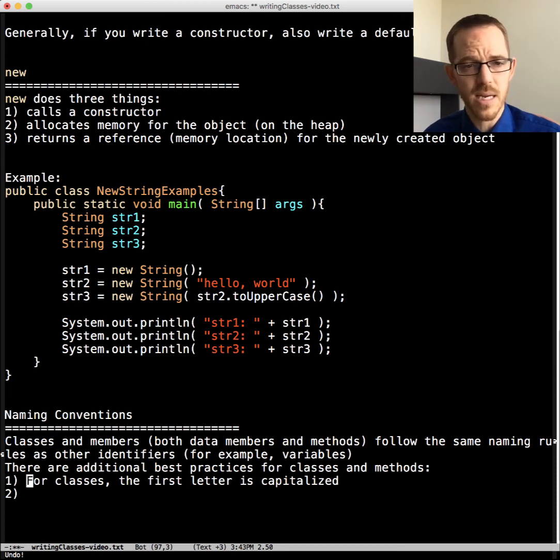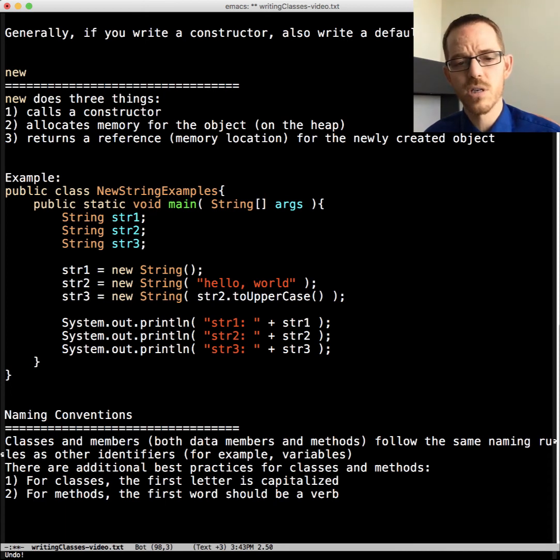That also means your .java file will be capitalized as well because it needs to be the same name. Whereas for methods, the first word should be a verb, and it should be lowercase to differentiate them from classes. So classes, first letter uppercase, but methods generally start with a verb as the first word.